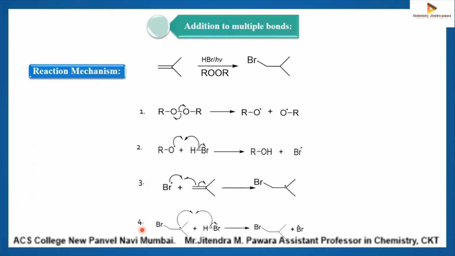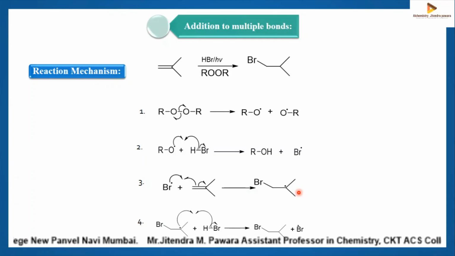Now in the next step, the carbon-centered radical generated in the previous step abstracts hydrogen from HBr to form the final addition product, and generates a bromine free radical which reacts with another alkene molecule, and the reaction will continue till completion.